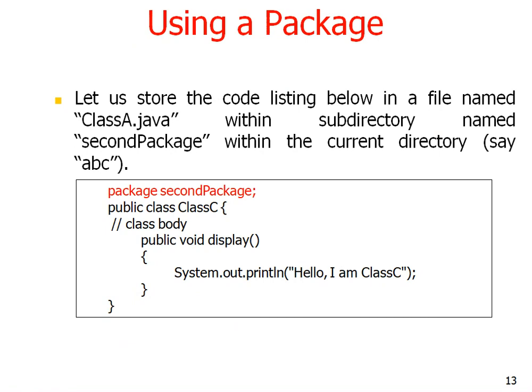So using a package, we can store the code listed below in a file named ClassC.java within the subdirectory named secondpackage within the current directory. So this is another example of the package secondpackage. Here this is a public class, class C. There is a method of the class C, that is void display. It is also public type, and I am only printing a message, that is hello I am class C.